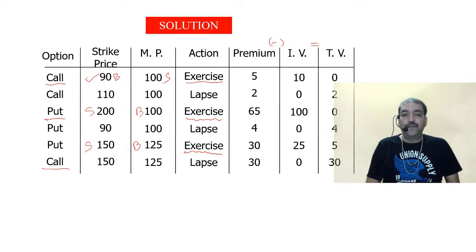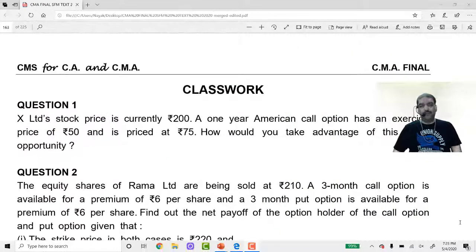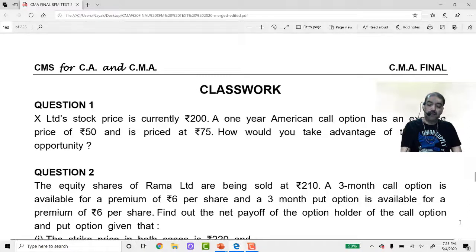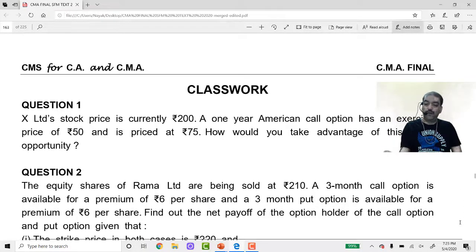Understood up till here? Shall we start with the practical problems then? Okay? Chalo, let us start with the first question. Question number 1. X Limited stock price is currently rupees 200. Currently rupees 200 means spot price is given to you as 200. Spot price is 200.